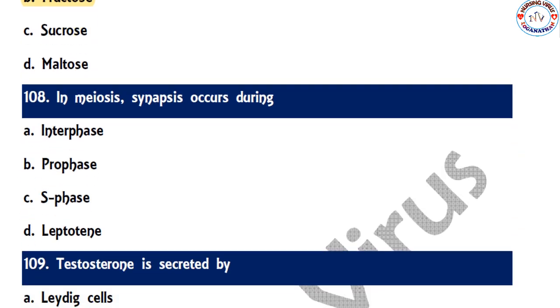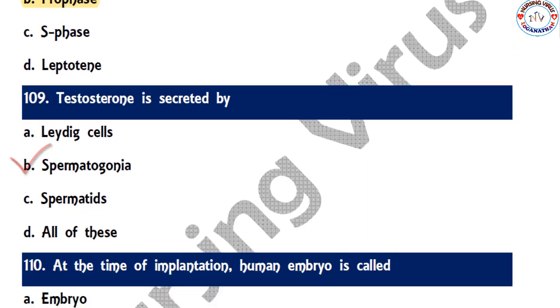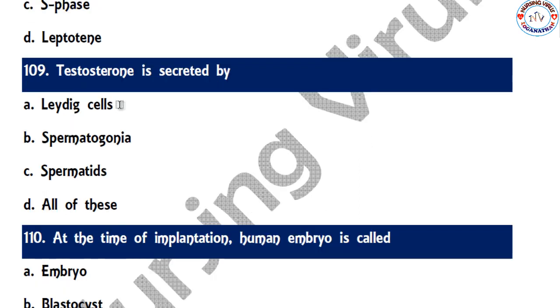And the next 108, in meiosis synapsis occurs during interphase, prophase, S phase, and leptotene. The correct option is prophase. So during the prophase it used to happen. And 109, testosterone is secreted by Leydig cells.